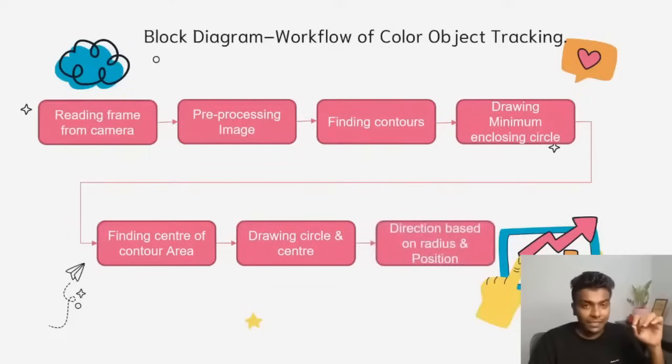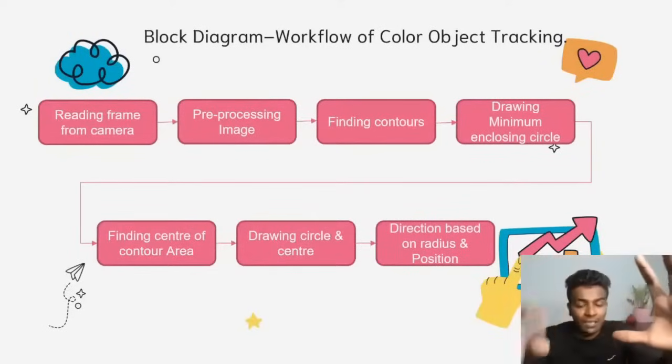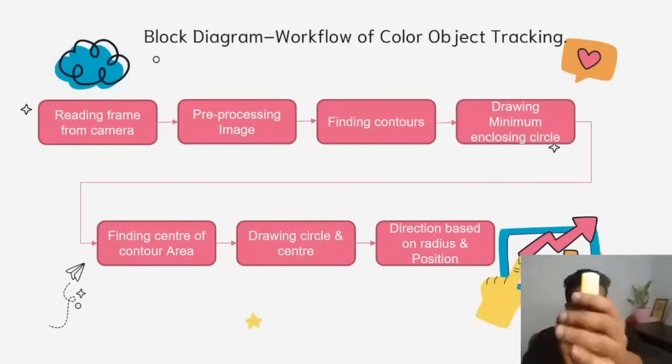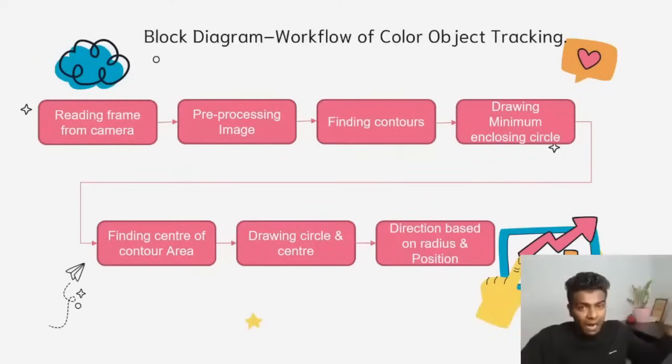How are we making a decision? It's simple, guys. Again, I'm telling you, there are two factors: one is the red color dot and the other is the yellow color circle. Whenever the yellow color circle is large, for example, if I bring this object very close to you, the yellow color circle will be larger.